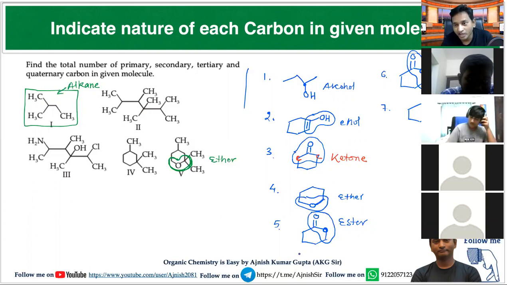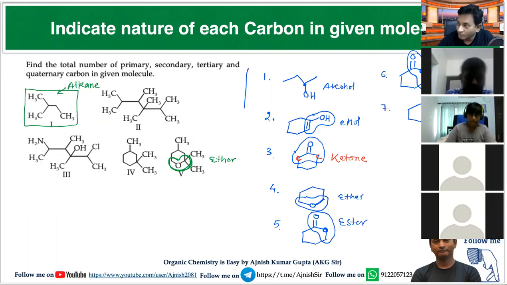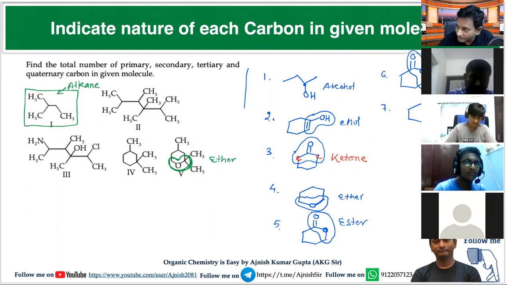Carbon, single bond, nitrogen is there, so it is an amine. But is this amine primary, secondary, or tertiary? Primary, because nitrogen is connected with only one carbon, and two hydrogens. So it is a primary amine.